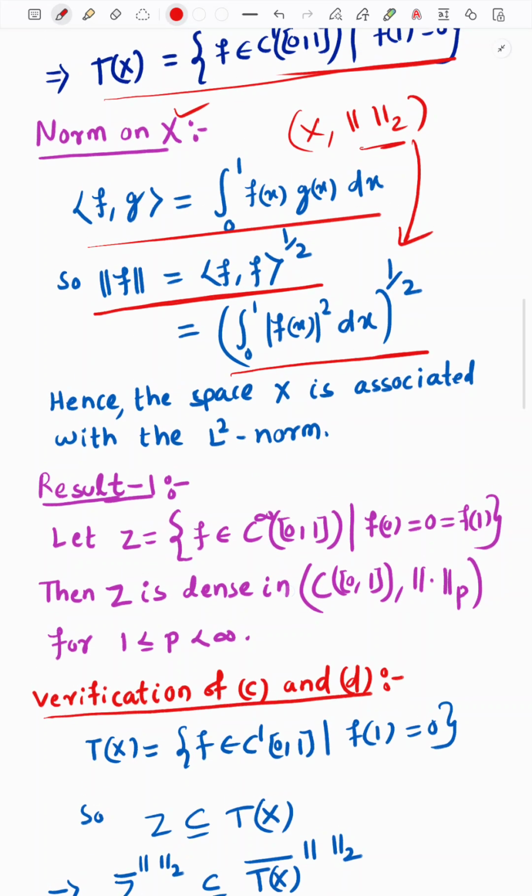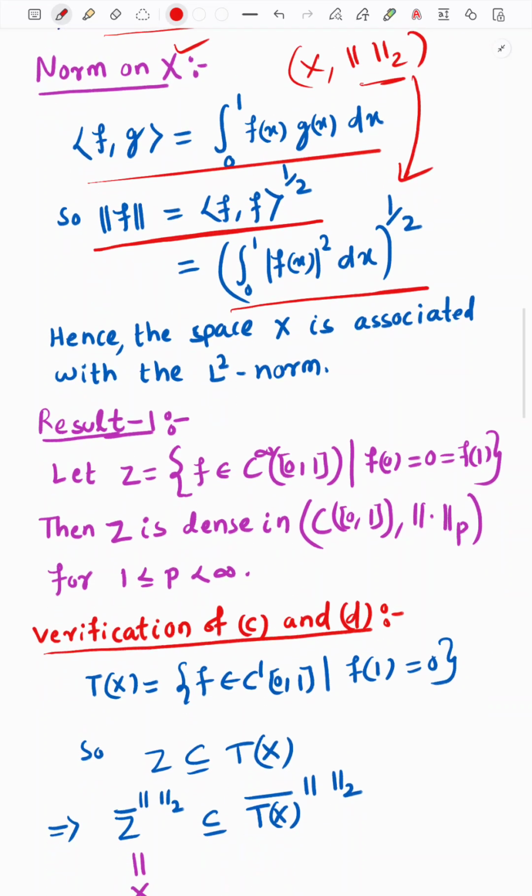This denseness comes from a very standard result in functional analysis. It is your homework to prove this result.